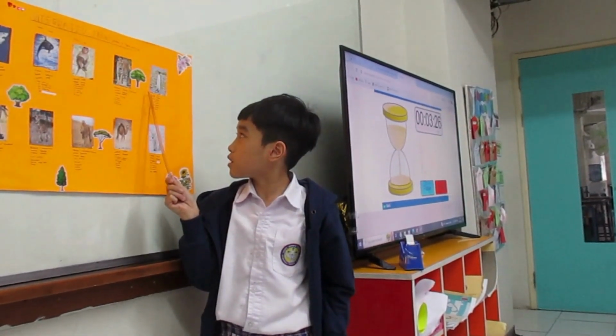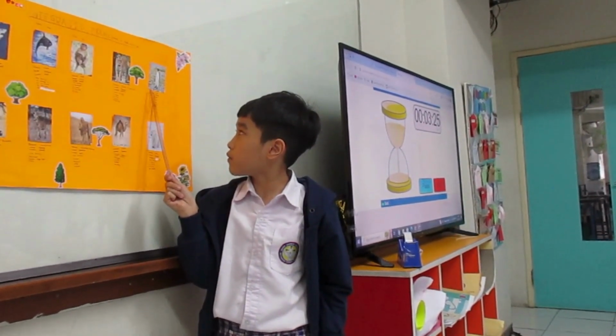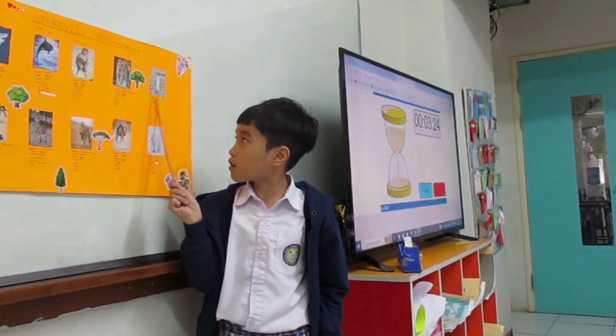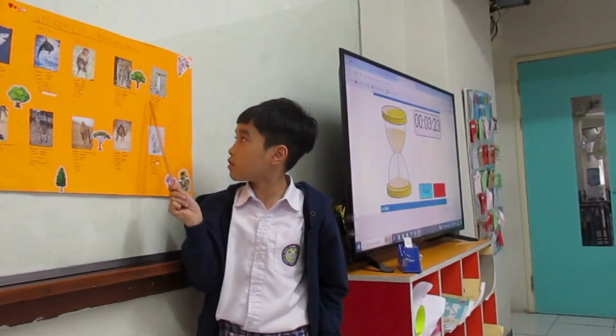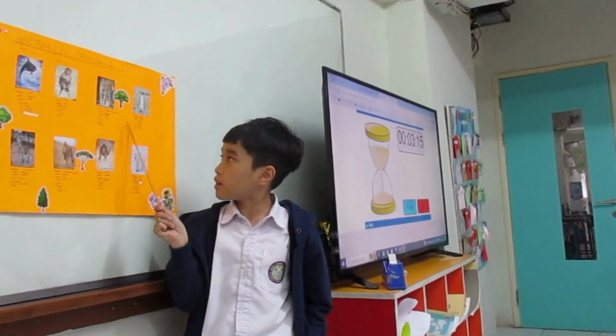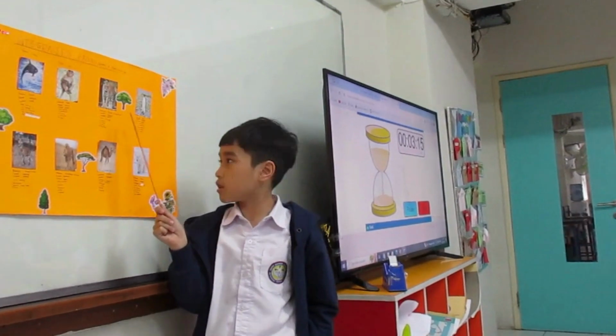The next animal is penguin. Penguin live in the Arctic. Season winter, weather cold. What activities we can do? Ice climbing, bobsledding, ice surfing, and ice diving.